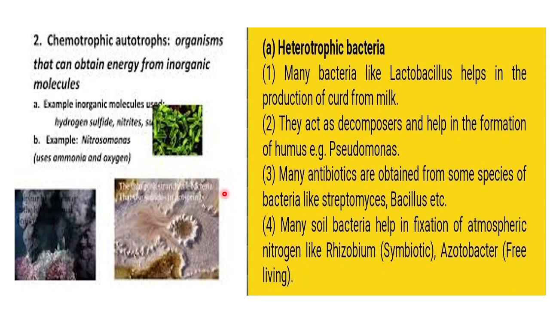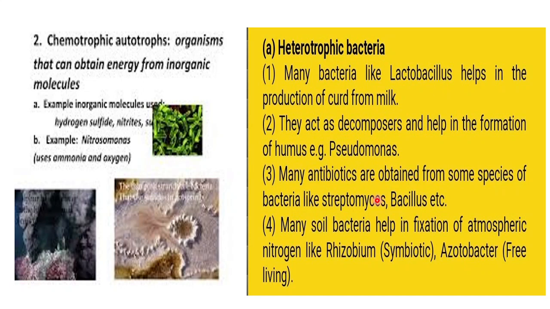Then the heterotrophic bacteria. Now what are these heterotrophic bacteria? Heterotrophic bacteria are the ones which cannot prepare their food. Examples, Lactobacillus, which helps in production of curd from milk. So these are also mainly decomposers. They are decomposing the protein of milk, coagulating the protein in milk, which we call curd. That will also help in the release of lactic acid. Then they can act as decomposers and help in formation of humus.